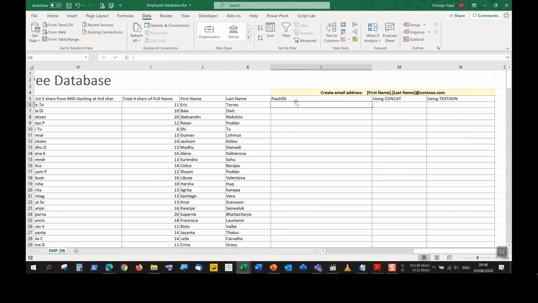However, we can also use Flash Fill. So I'm going to look at all three ways because you may be asked in the exam to do any one of these three. And again, they may not tell you which one to use. You have to figure out which one is the best one for you to use over here. So I'm going to go through all three, and then I'll also explain how each one works.